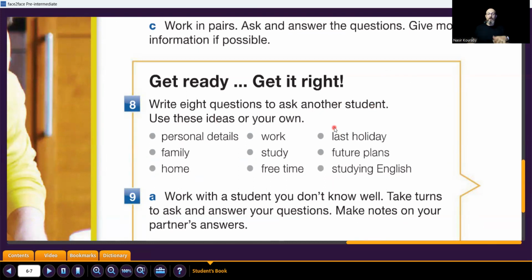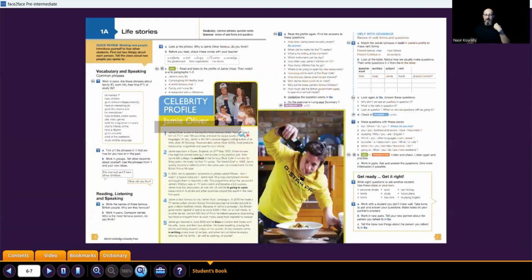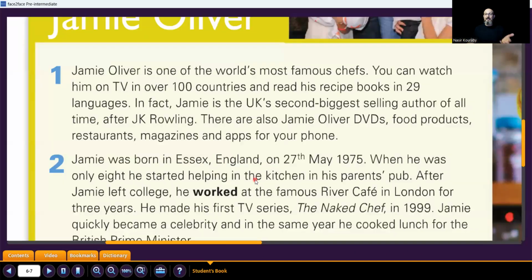Use this idea. So you ask why we are going to do this list. You will ask your friend, but you will answer the questions about yourself, okay? You will ask about personal details, family, home, work, study, free time, last holiday, future plans, study English. Why? Because you want some information. After you have this information, you will write a profile for your friend.